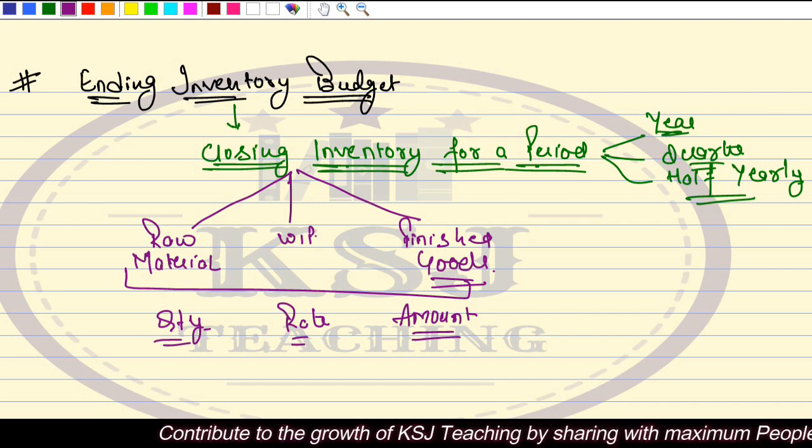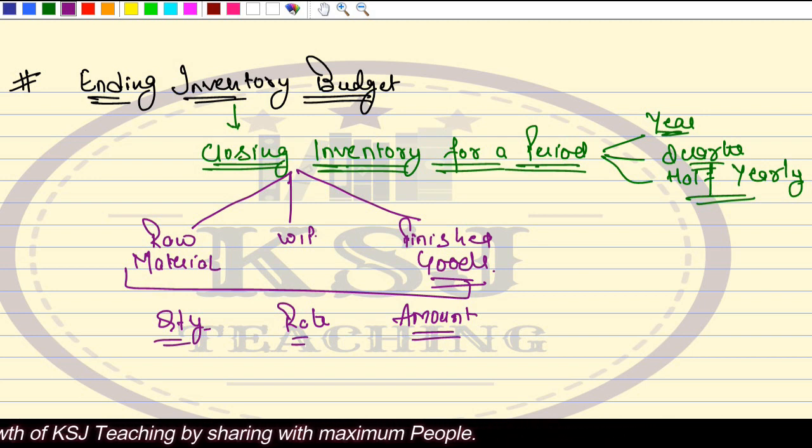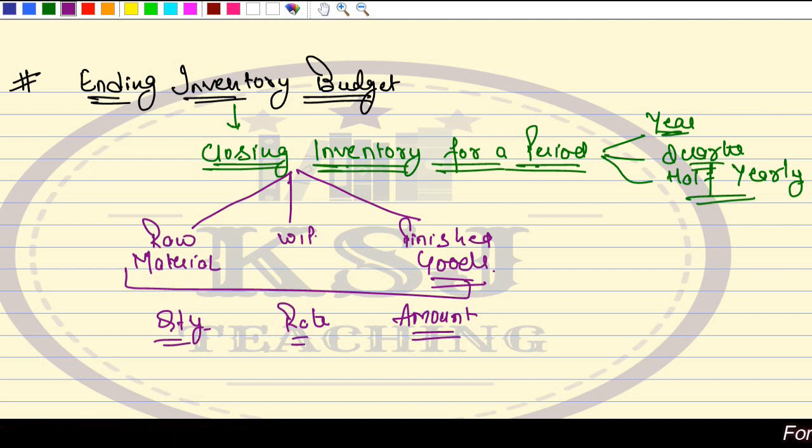So for the rest of the budgets, we'll continue in the next lecture, right? Now we are left with one, the cost of goods sold budget. That is a good one. That is again very easy. Then some of the budgets are very easy, like administrative cost, simple sir. Selling and distribution cost, simple sir.